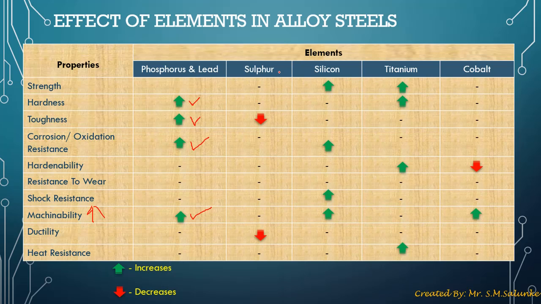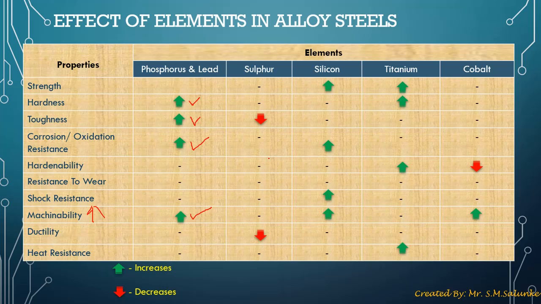Similarly, if you add sulfur to the steel, then it has a bad or adverse effect on the properties of the steel. As you can see, when sulfur is added, it reduces toughness as well as ductility. If ductility is reduced, then we can't make thin wires from steel, or we can't apply tensile loading on that steel, which ultimately affects its machinability.